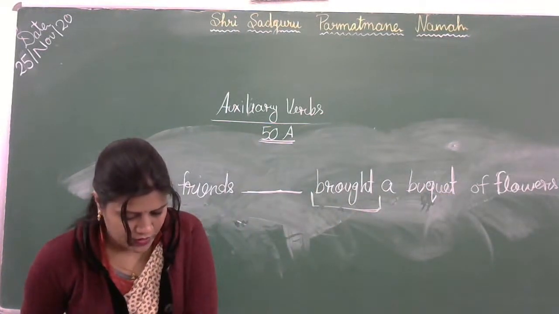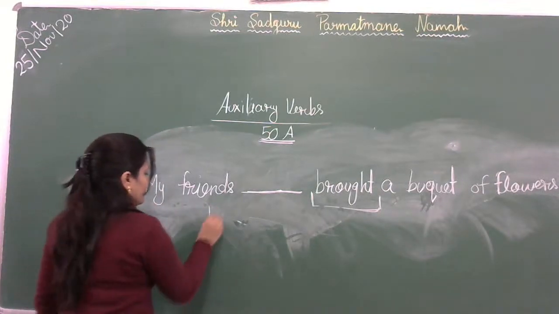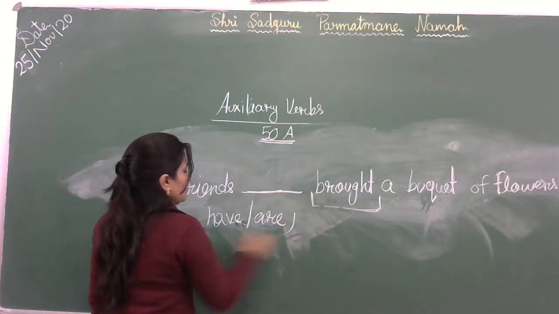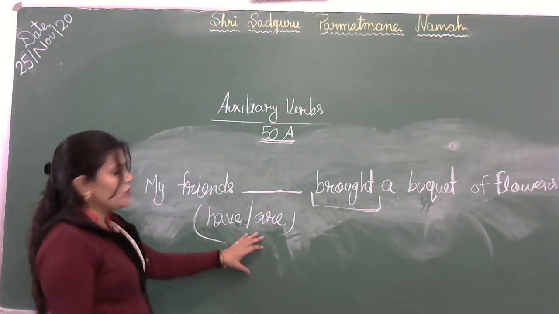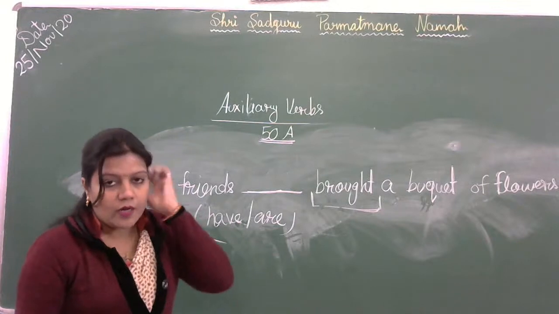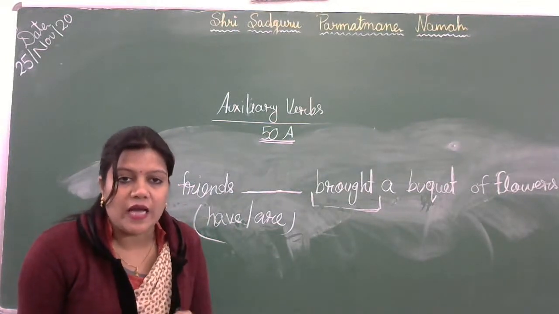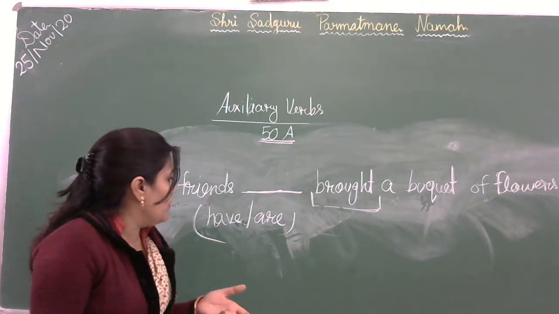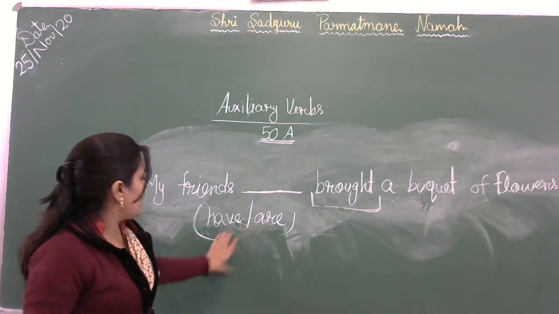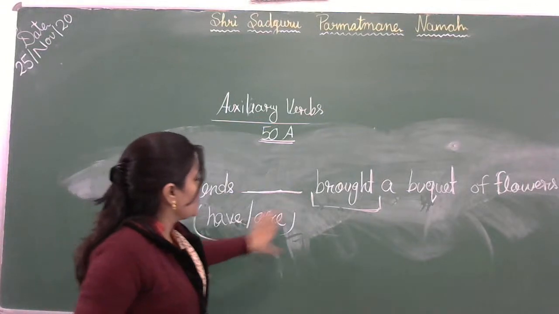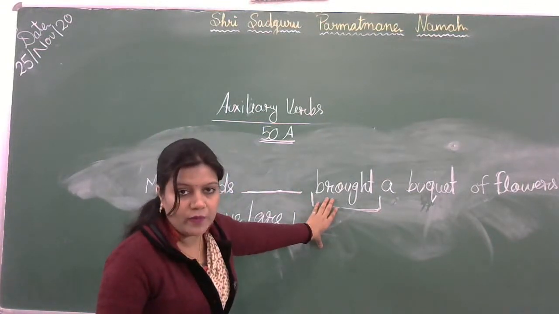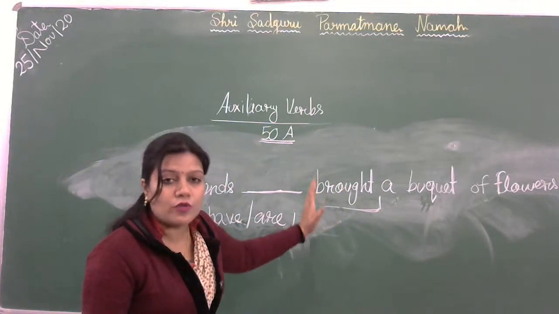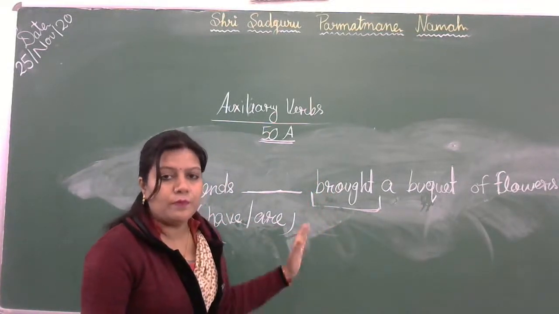Okay, and the options are given here. Have and are. So simply you can understand are is used for plural, present continuous tense. When we see the ing form with the base form. Okay, ing added with the base form. So we will write here have. Why have? Because we have used the third form of the verb here. Okay, यहाँ पे verb की third form use की गई है. So the sentence is of present perfect tense.